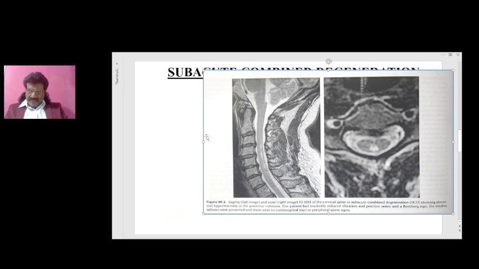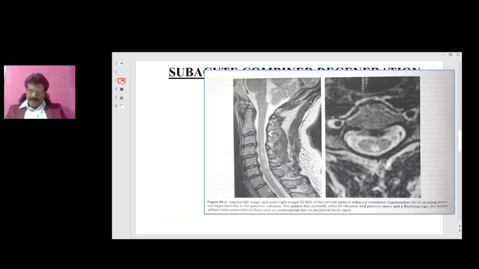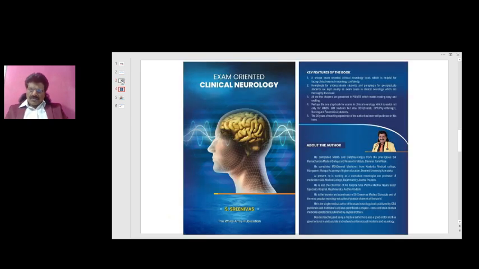So these are the tracts and the nerves which get affected: the pyramidal tract and the posterior column, and the large fibers. So in subacute combined degeneration, vitamin B12 deficiency, the posterior column and pyramidal tracts are affected, and large fibers are affected. So these are the important concepts of the toxic and nutritional deficiency of spinal cord disorders.